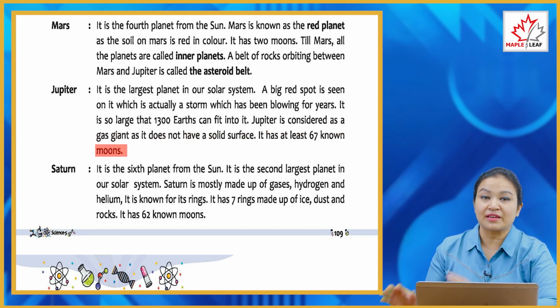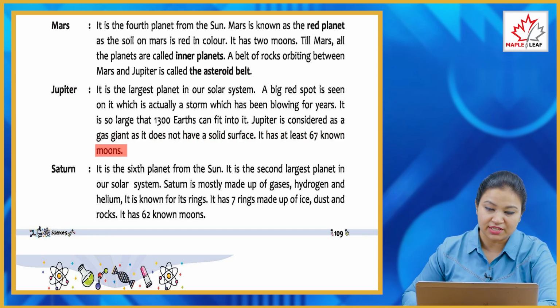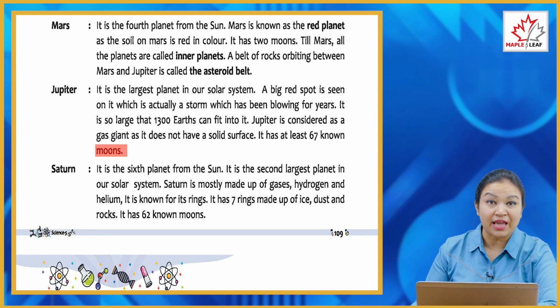So Jupiter is the largest planet of our solar system, and it is considered a gas giant as it does not have a solid surface, and it is said that it has almost 67 known moons.